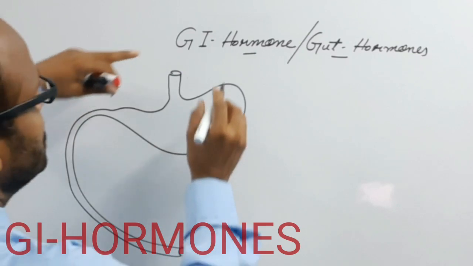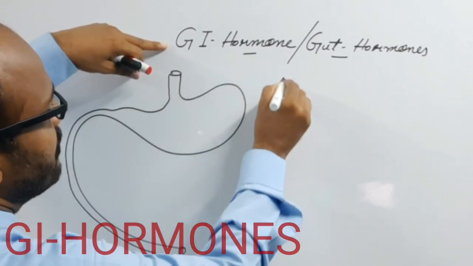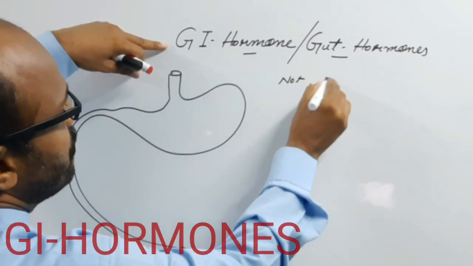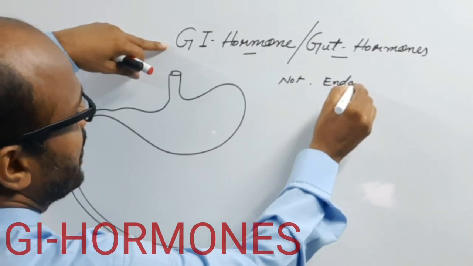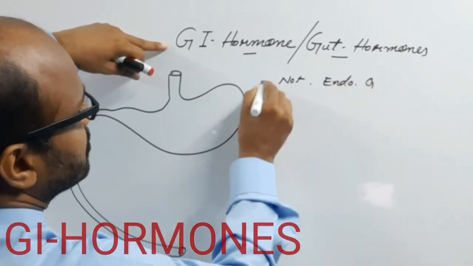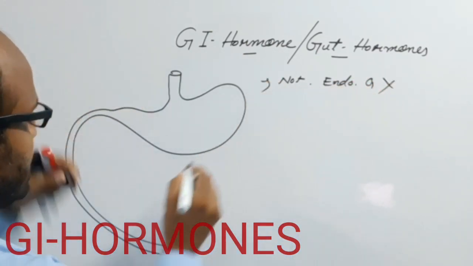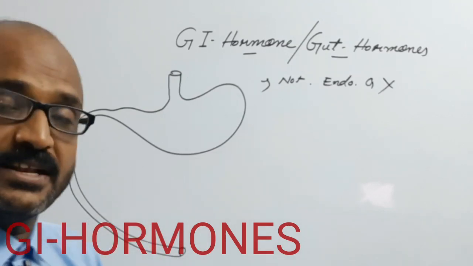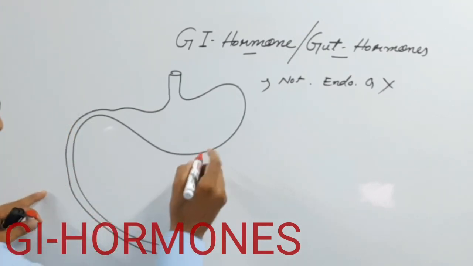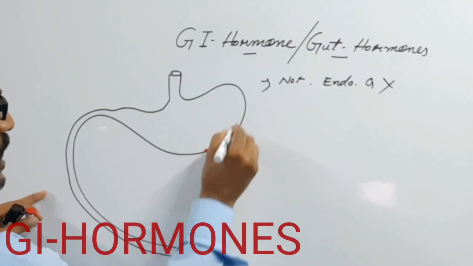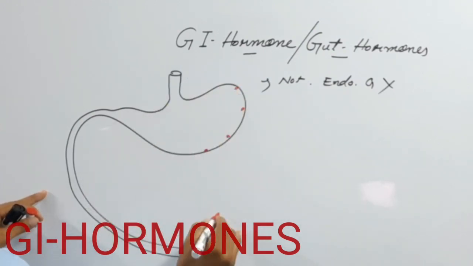But here these hormones are not secreted from endocrine glands, but from different cells which are present in the wall of the alimentary canal,